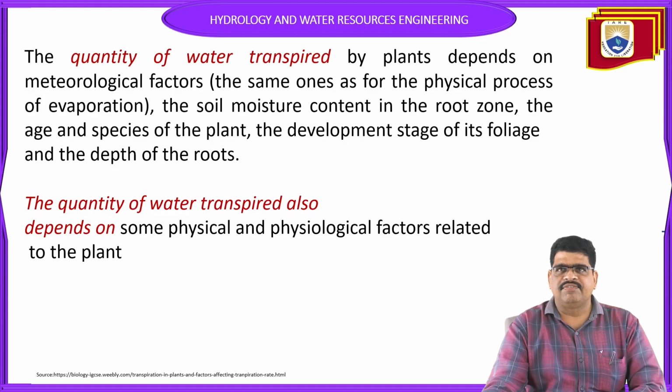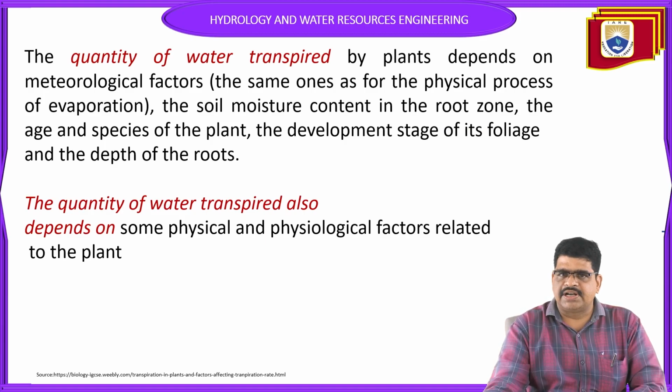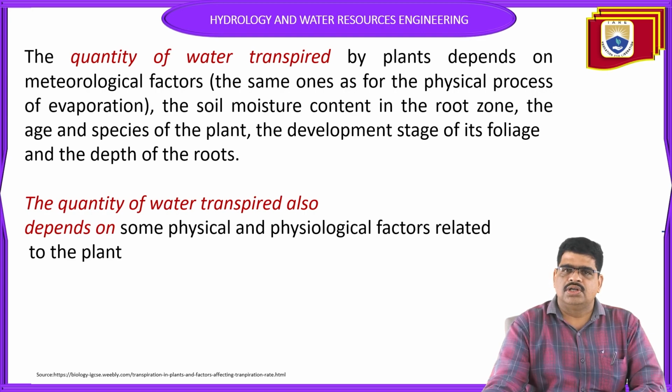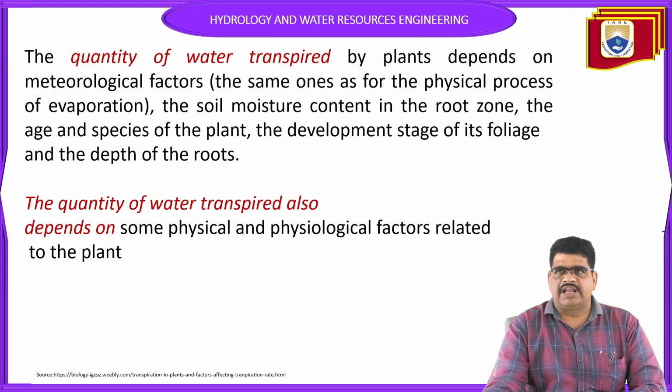How can the quantity of water transpired be affected? The water transpired by plants depends upon meteorological factors, soil moisture content and the root zone, and also the age of the specific plants, the development stage of the foliage, and the depth of the roots.